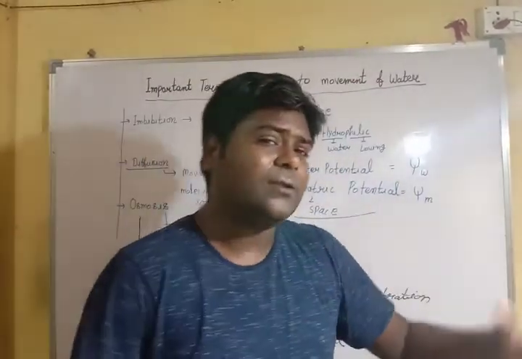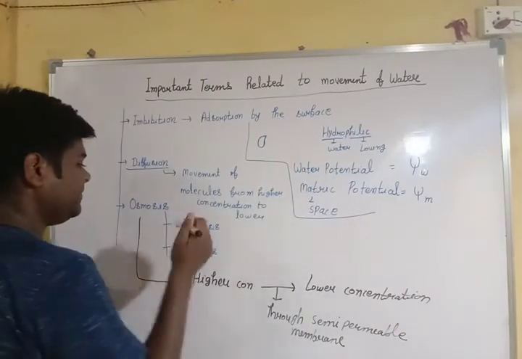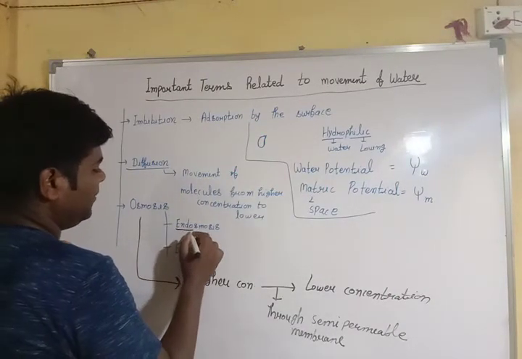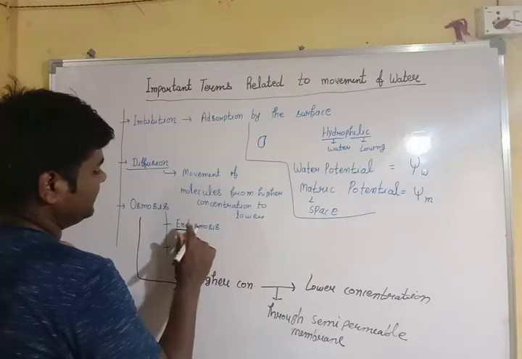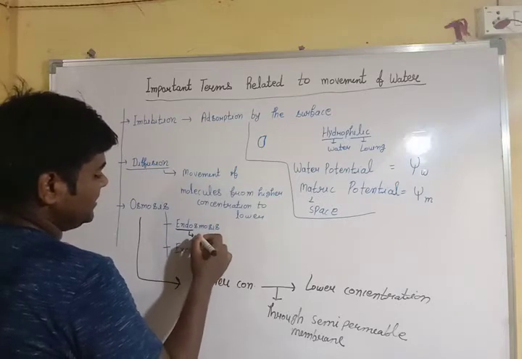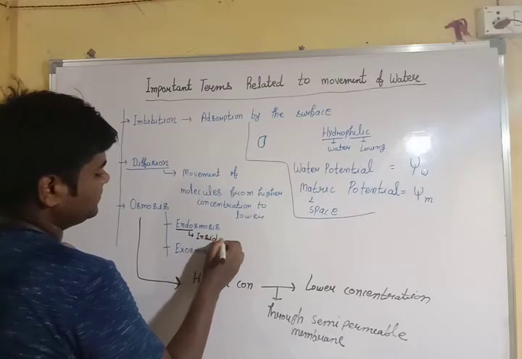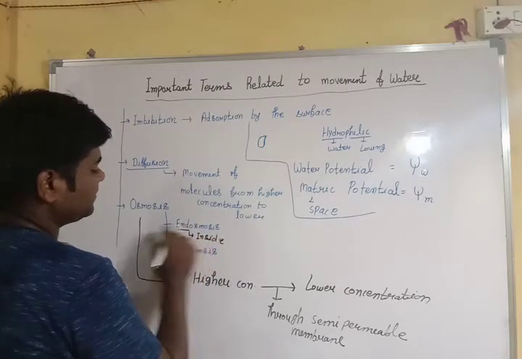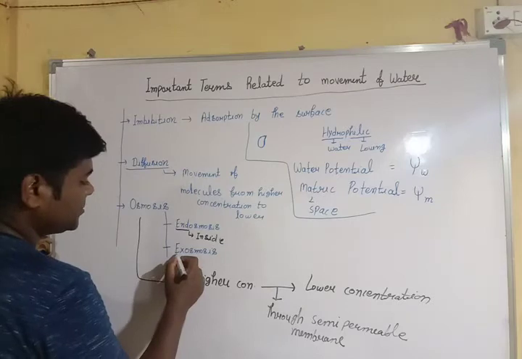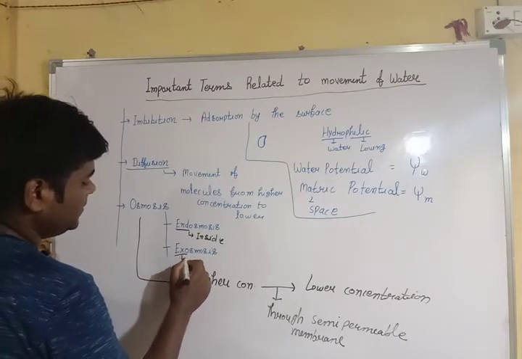We have two kinds of movements: endo and exo. Endo means inside, and exo means outside.